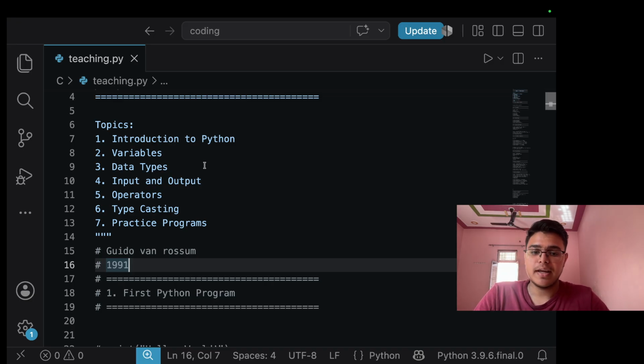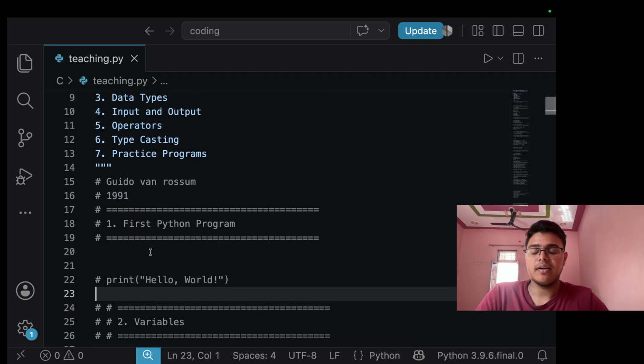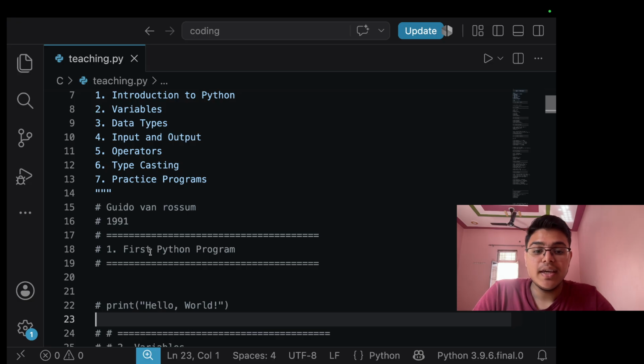Because it is a simple and user friendly language, and it has very easy syntax also, as we can see that print is output and input is input. So it's very easy syntax. It's free and open source. It has an IDE; I'll show you later how you can download an IDE from Chrome. And it is cross platform, like Windows, Linux or Mac OS. You can use it anywhere.